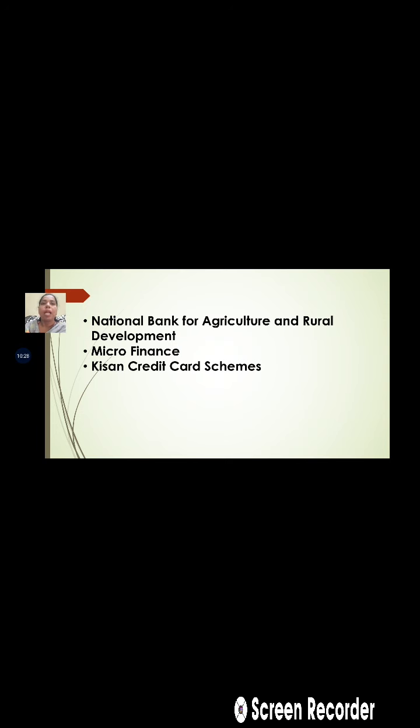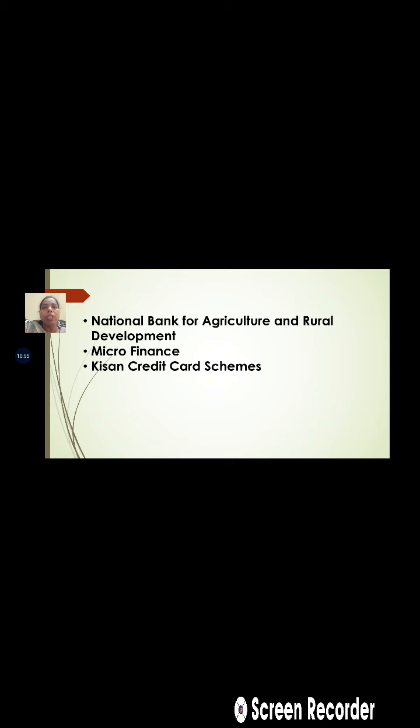Then microfinance is again one of the methods used for providing financial assistance to these farmers. And the Kisan Credit Card scheme is again one of the methods via which the financial needs of the farmers are fulfilled. So these are the institutional as well as the non-institutional sources of finance.